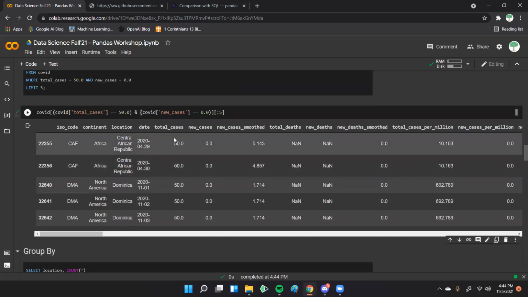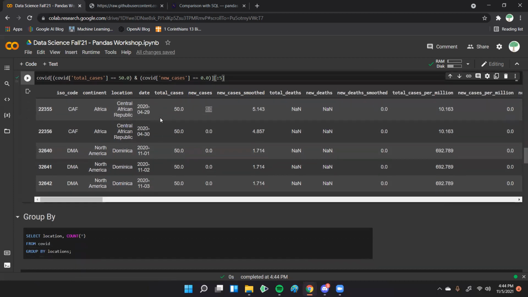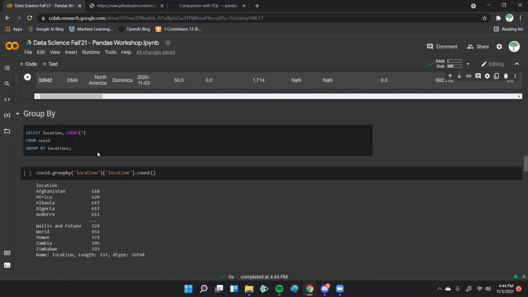Okay, so now we're getting total cases 50 and new cases 0. So just make sure, if you're dealing with anything like numerics or strings, you really just want to put that in brackets, or else you'll be doing a bitwise operation, which can mess it up. So fix that, and then you'll be able to run that and get the right results. All right, so moving on to group by.